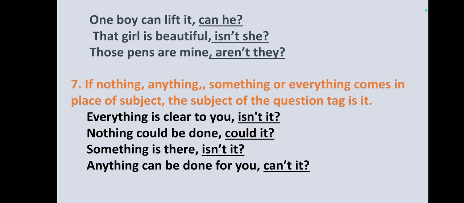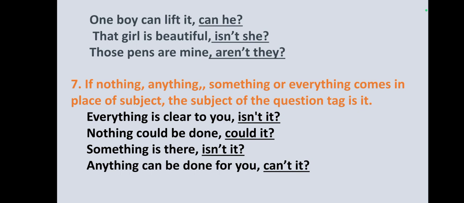One boy can lift it, can he? Here, the tag he is according to gender and person of the boy or the subject. That girl is beautiful, isn't she? Here, the tag she is according to the gender and person in the sentence. Those pens are mine, aren't they? Here, they is according to the gender and person in the sentence.